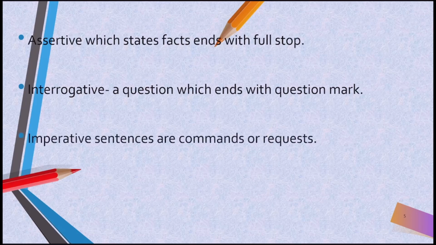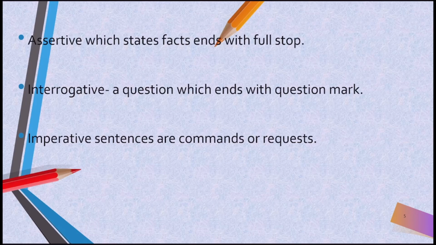And imperative sentences. Imperative sentences are usually commands or requests. Okay, for example, could you please open the door? Could you please give me a pen? These are requests. We can say it is imperative. Or please bring water. Okay, bring water. Okay, go out of the class. This is what you call commands. These are also imperative sentences.